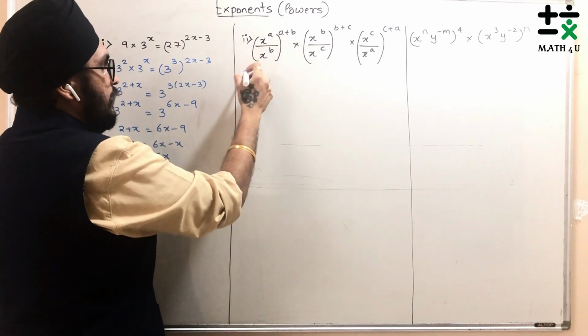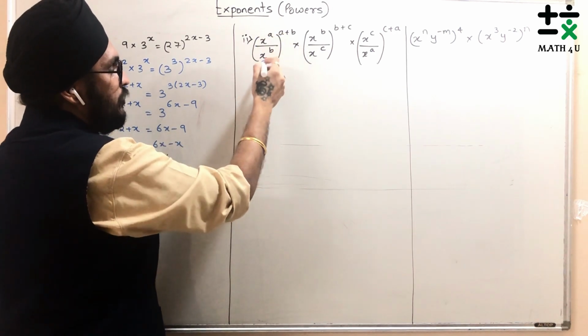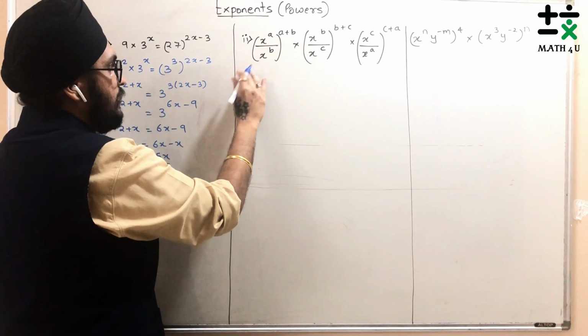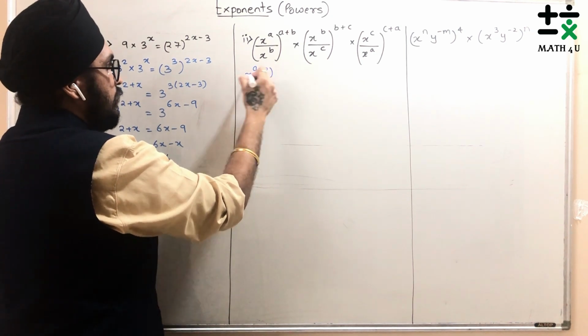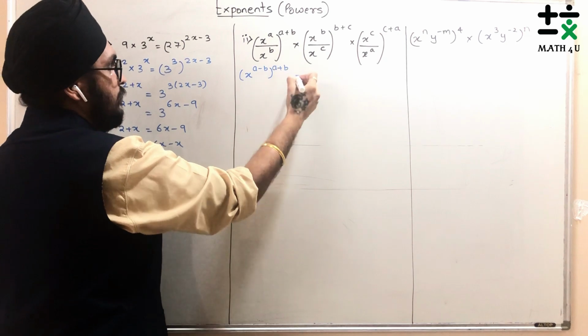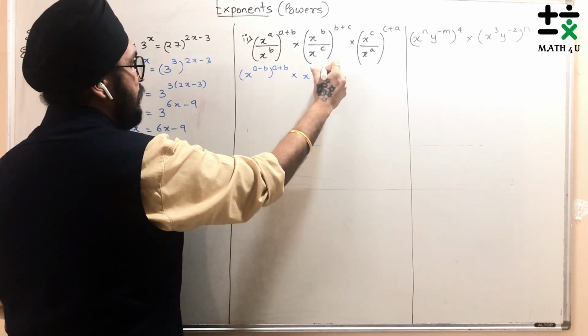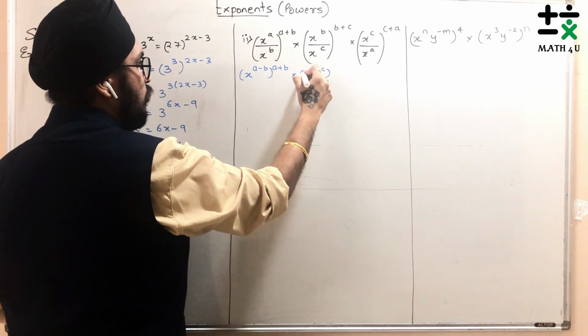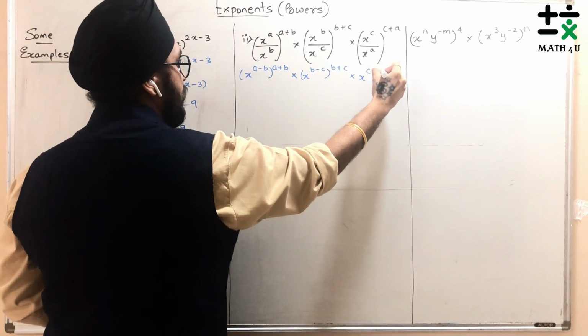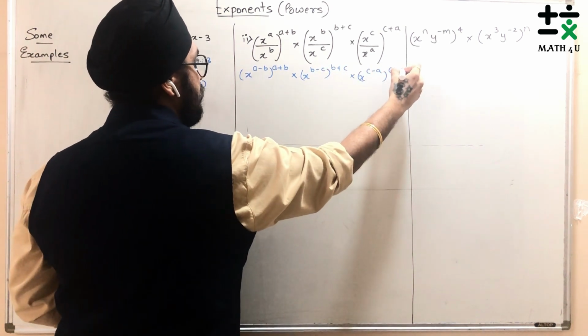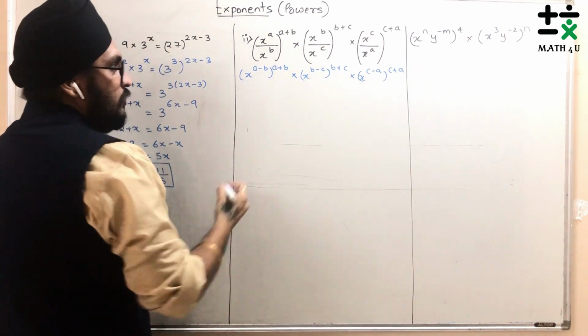Here it will be the law of quotient for powers: x raised to a minus b, the whole raised to a plus b, into x raised to b minus c, the whole raised to b plus c, into x raised to c minus a, the whole raised to c plus a. So let's multiply them.